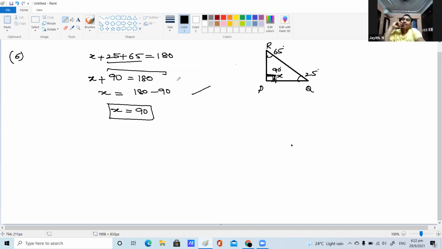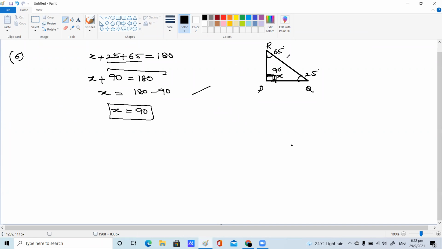Ma'am, is it even a right angle scalene triangle, right? No, they are not given about the sides. Don't talk about scalene here.